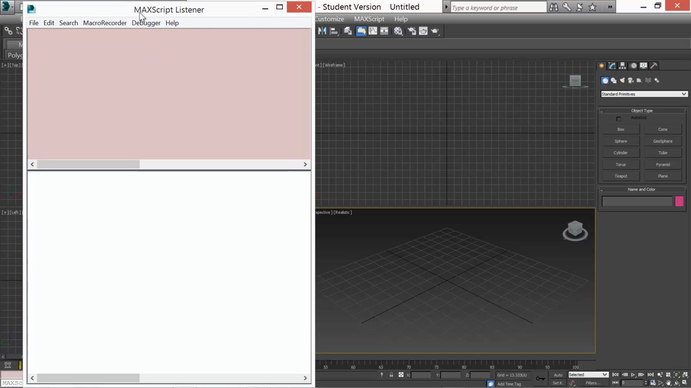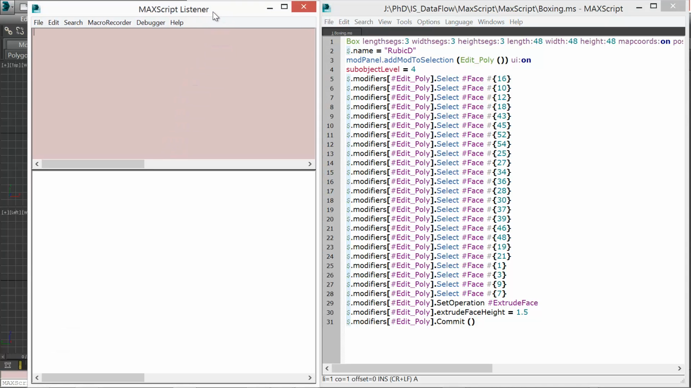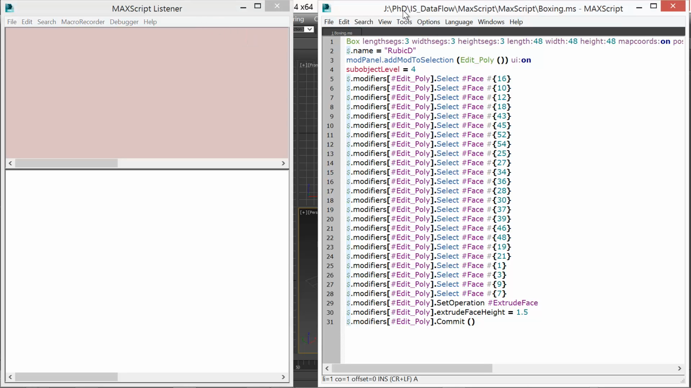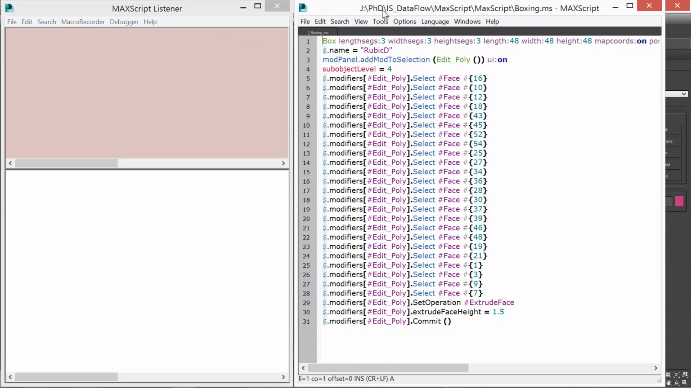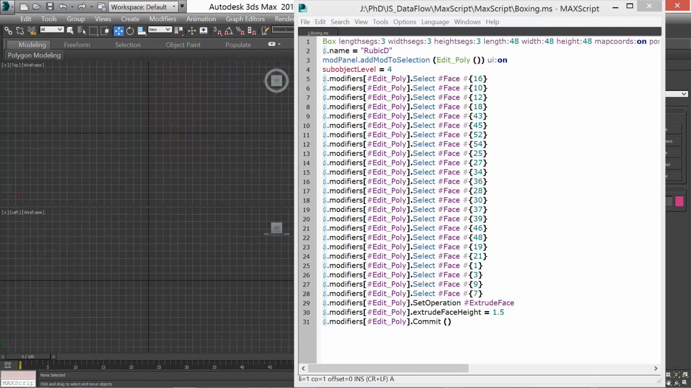So I'm going to move the MaxScript Listener over, and I'm going to right click down here in the bottom left corner and open up the editor. The editor is the MaxScript editor where you will place all of the commands needed to execute an entire script. Once you've created your entire script, you'll execute it by hitting Control E or Evaluate All. You can also evaluate a line at a time by hitting Shift Enter. Let's take a look. I'm going to move these two off of the screen.